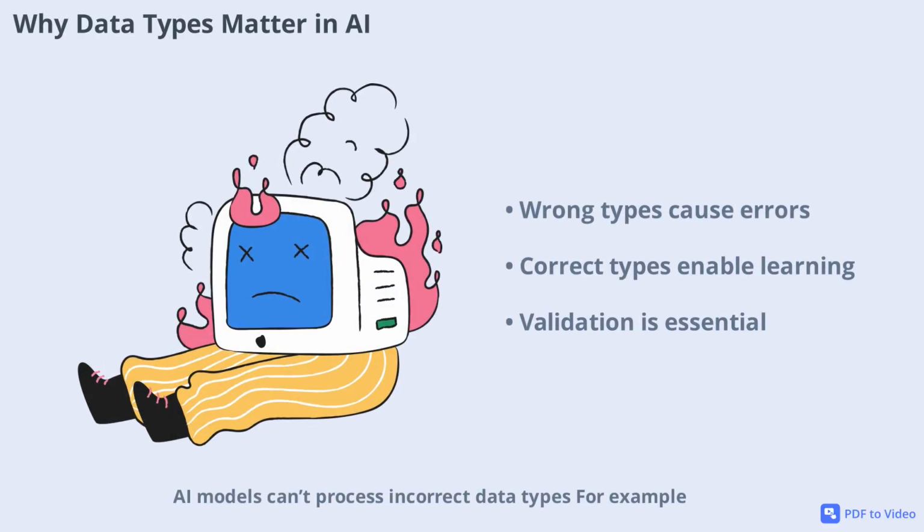AI models can't process incorrect data types. For example, you can't perform math on text, and inconsistent data can cause your model to fail. If you try to add a string to a number, Python will throw an error. That's why it's critical to use the correct data type for each variable. When your data types are right, your AI model can learn and make predictions accurately. Always validate your data before feeding it into your model.